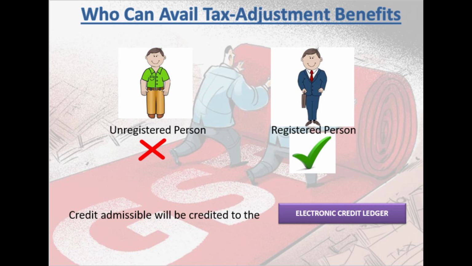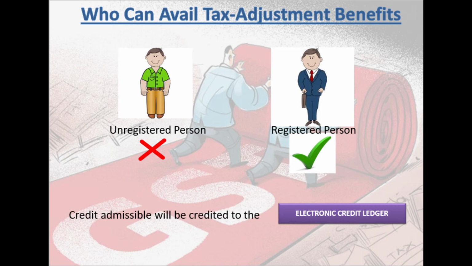The electronic credit ledger is initially credited by 9 and 9, CGST and SGST, in your GST registration number. When you sell goods and charge 36 on 200 rupees, against that 36 output liability you can adjust this 9 and 9, 18. In effect, you have to deposit 18 to the government. Are you getting my point? When you do so, your end customer will get input credit of 36, because you have charged 36 rupees to your end customer, 18 as CGST and 18 as SGST.